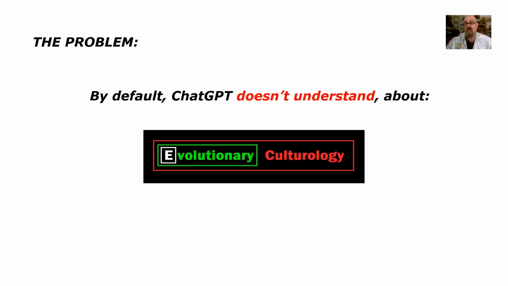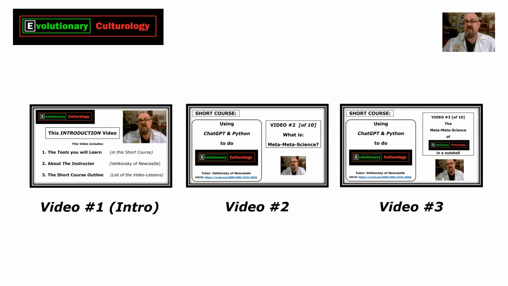The problem that we have that we need to solve, which we will in this lesson, is that by default ChatGPT doesn't understand about evolutionary culturology. Remarkable though that is. But if you've watched the first 3 videos of this course, you already know a lot more than ChatGPT about the meta science of EvCult. So how do we get that information into ChatGPT?